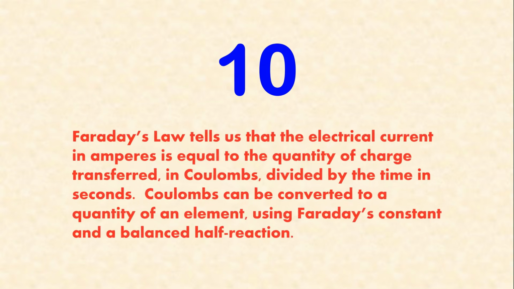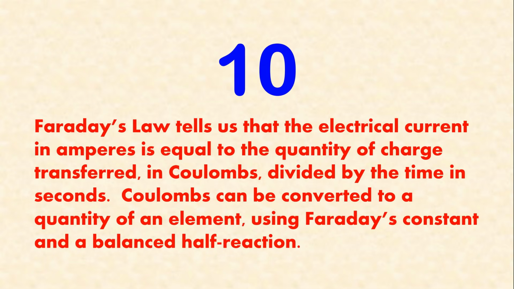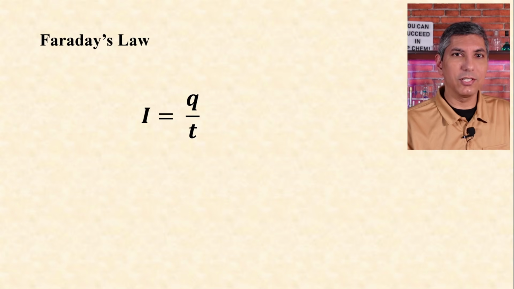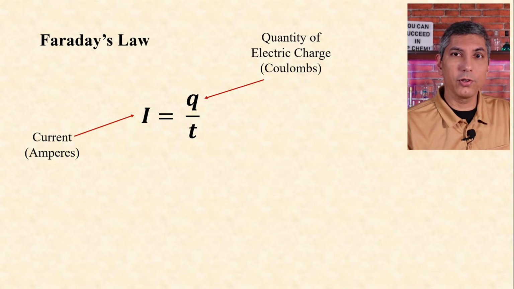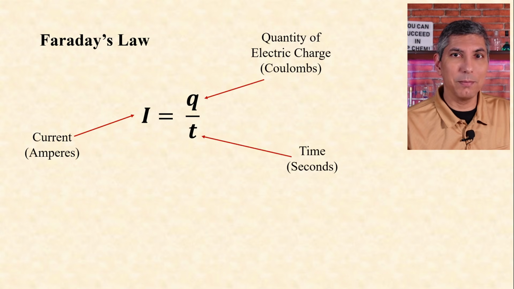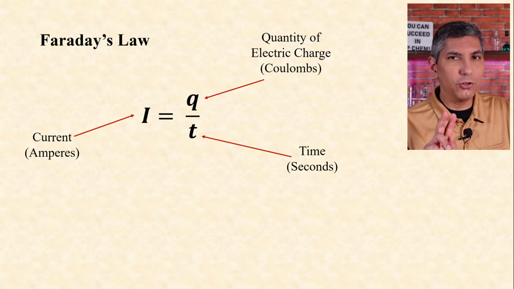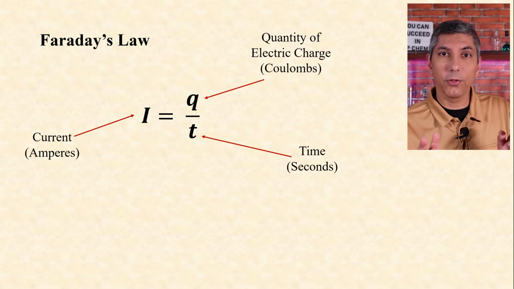Number 10. Faraday's law tells us that the electrical current in amperes is equal to the quantity of charge transferred in coulombs divided by the time in seconds. Coulombs can be converted to a quantity of an element using Faraday's constant and a balanced half reaction. Faraday's law looks like this. I, which is the current in amperes, equals Q, the quantity of electric charge in coulombs, divided by the time in seconds. If we know any two of these values, we can solve for the third.